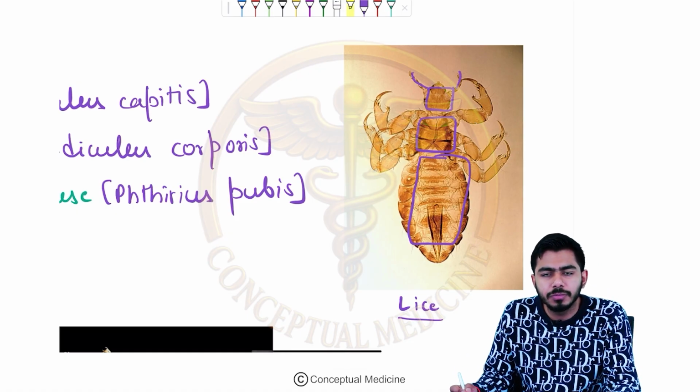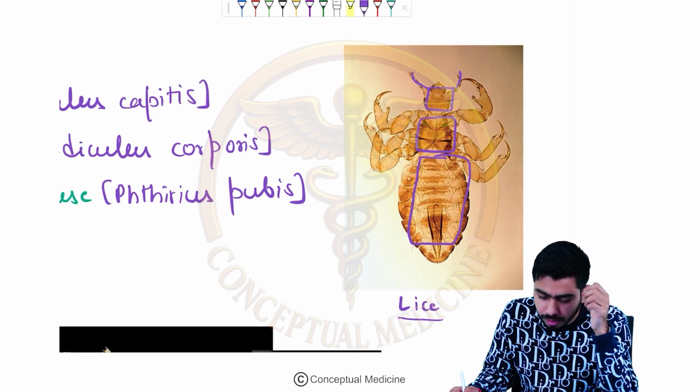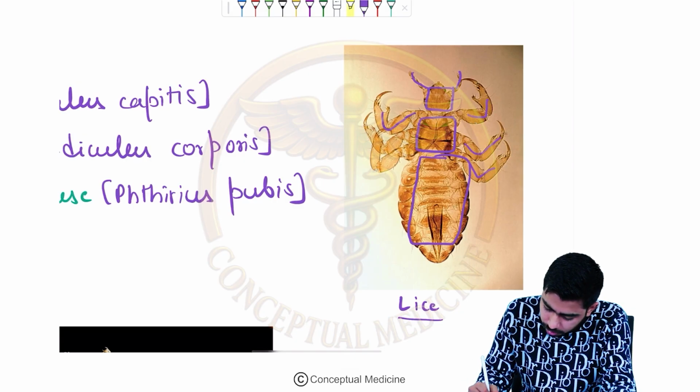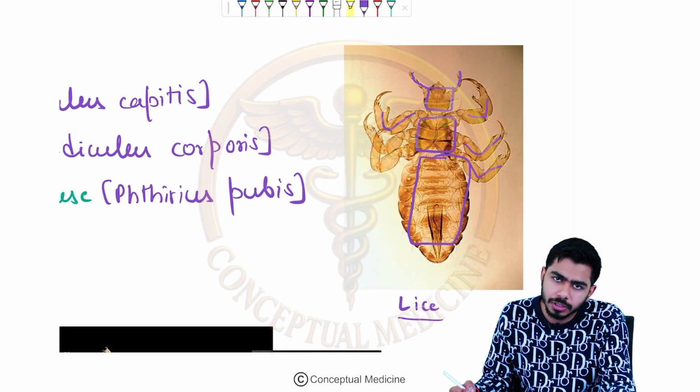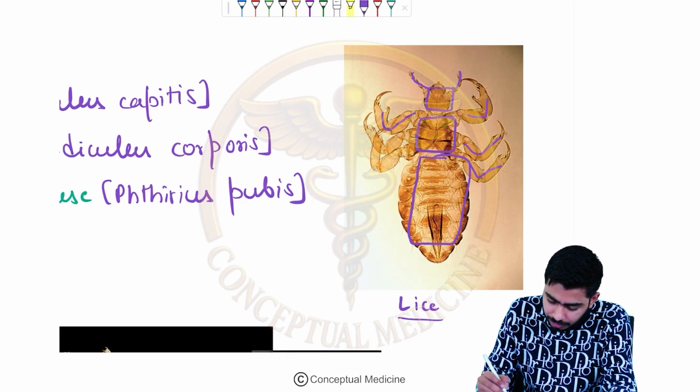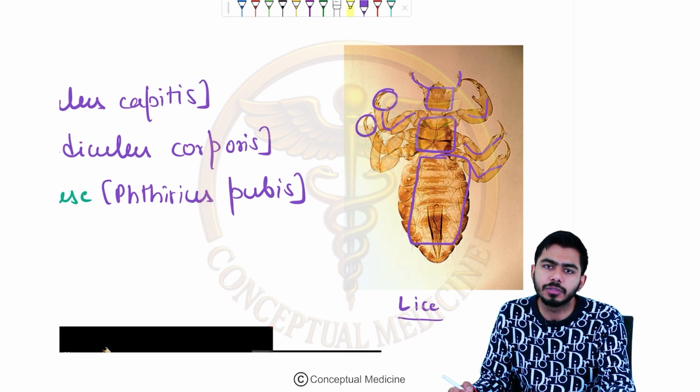These are the major parts. In the limbs, how many pairs? 1, 2 and 3. Three pairs of limbs are present, and at the end of their limbs they have claws.